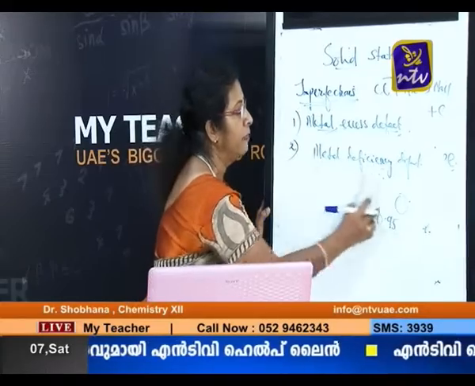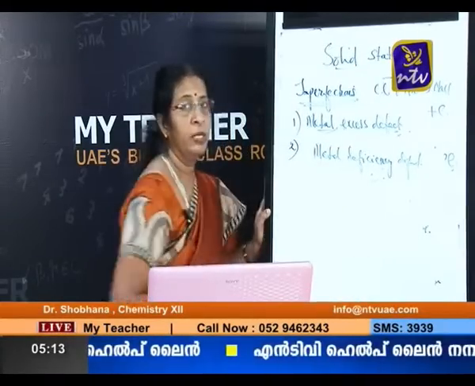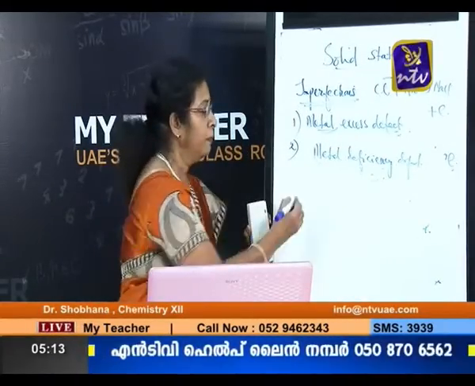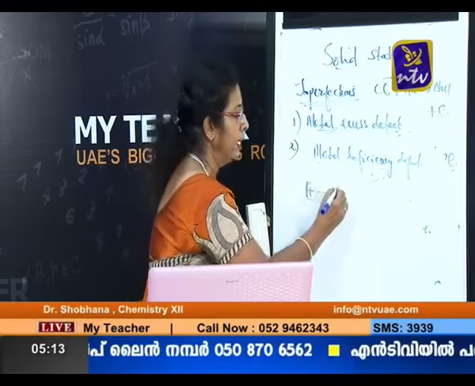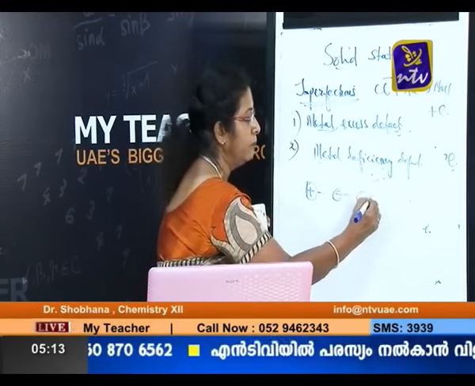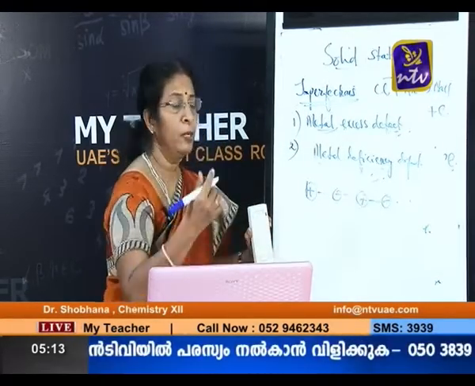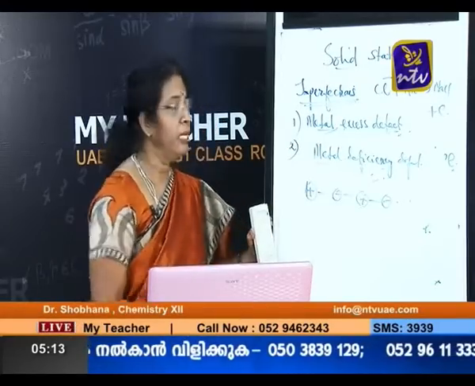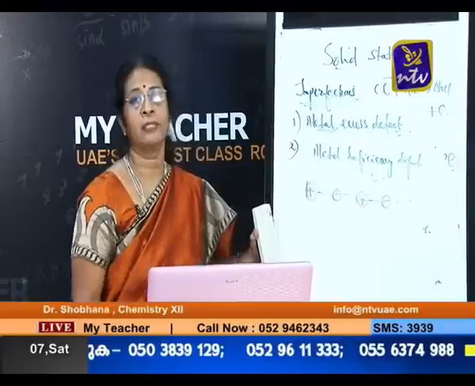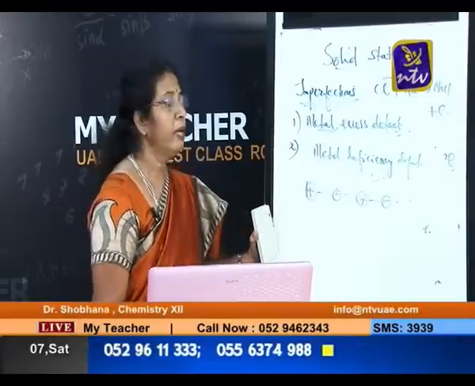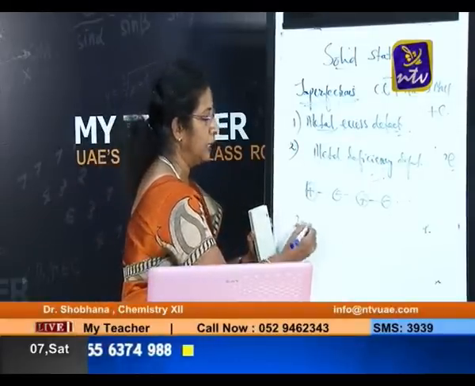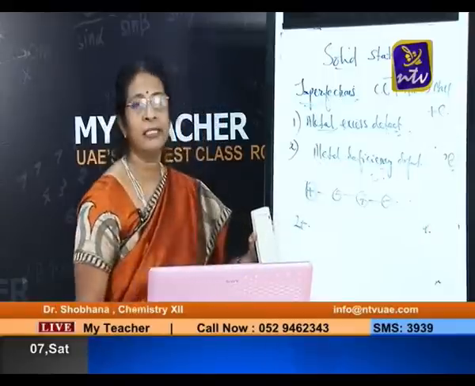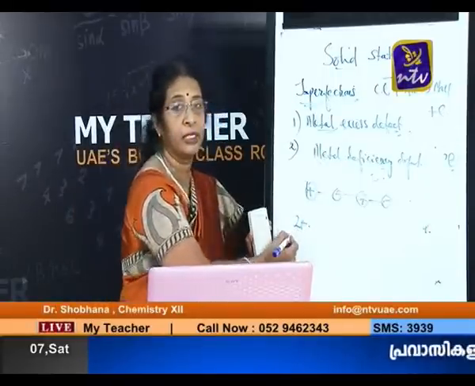Now, how is it possible? Metal deficiency defect, how is it possible? This is possible. Here again, plus minus like that, we can draw the arrangement. Suppose one Fe2+ ion leaves its site, then what happens? Two positive charges are lost, so this crystal is becoming short of two positive charges.